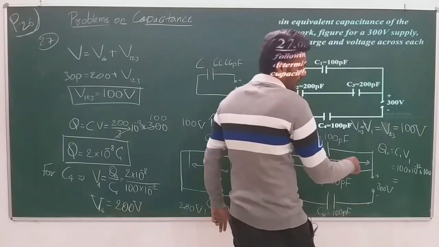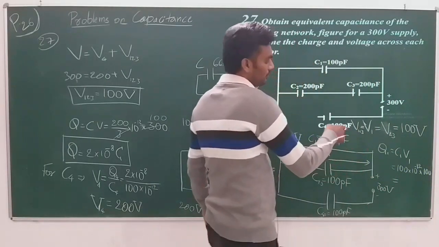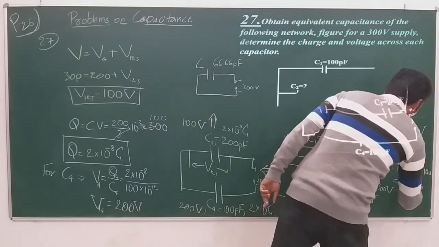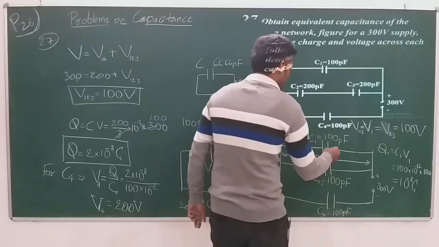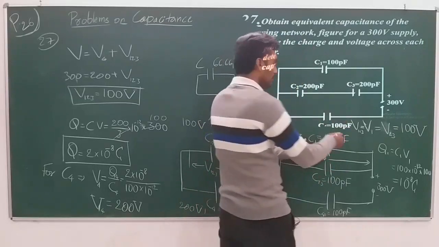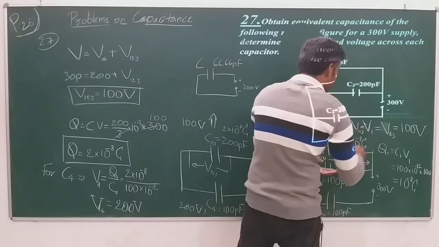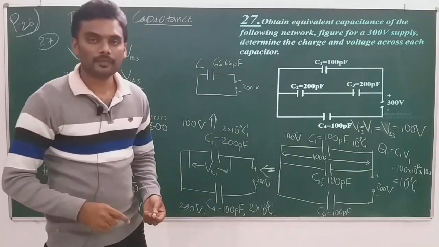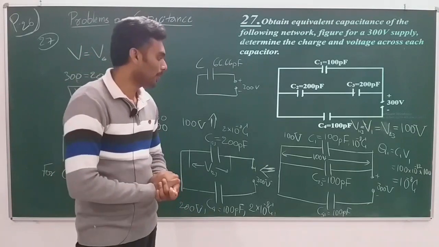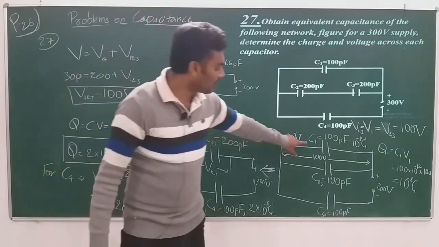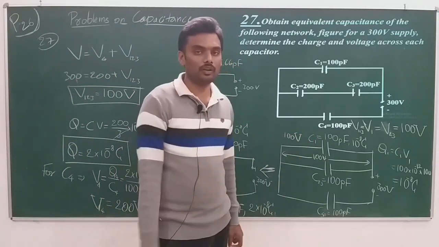Simplify this, I will get 10 to the power of 2 plus 2, 4 minus 12, 10 to the power of minus 8 coulomb. That's it. So C1 has 10 to the power of minus 8 coulomb of charge stored in it. Go easy. So now you have the charge stored and potential difference across C1. So two capacitors are solved.